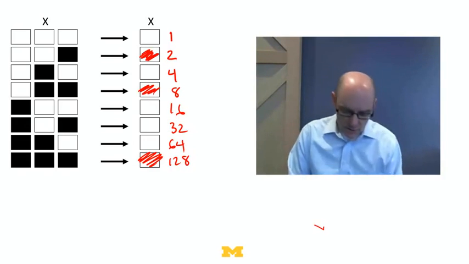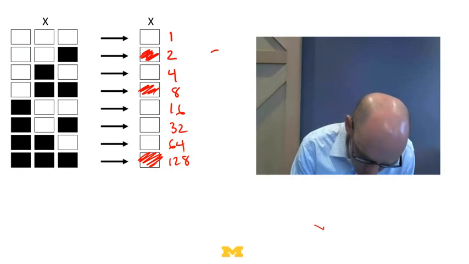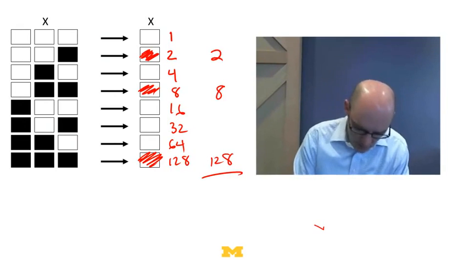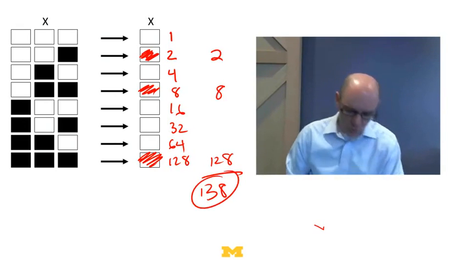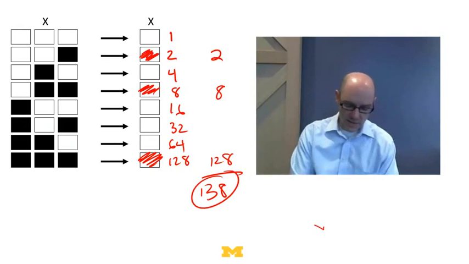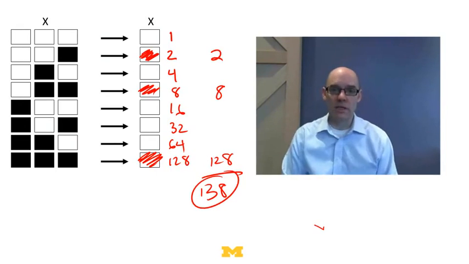These 3 are on. So then what he says is, we'll call this rule 2, 8, 128, and we'll just add up those numbers to give us 138. So that'll be rule 138. So what he does is he makes the first one 1, the next one 2, the next one 4, the next one 8, and so on. And this enables him to give every rule a unique number between 0 and 255. So the rule where everything's off is rule 0.